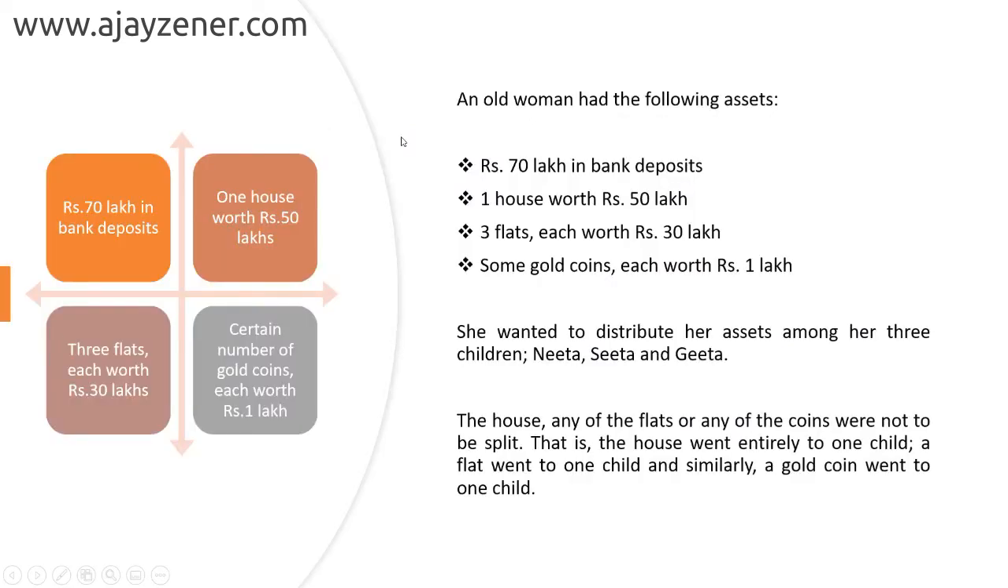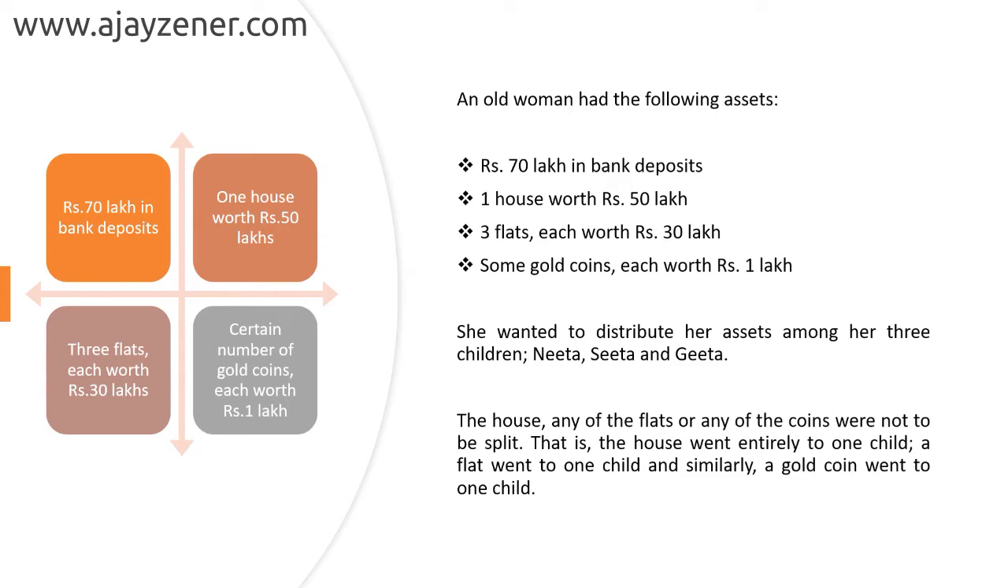Let's look at this question from the CAT 2017 slot 2, which is a question based on ratio. Now this question, let's read first before we get into the solution. So it says an old woman has the following assets.